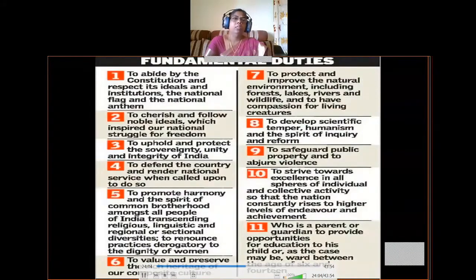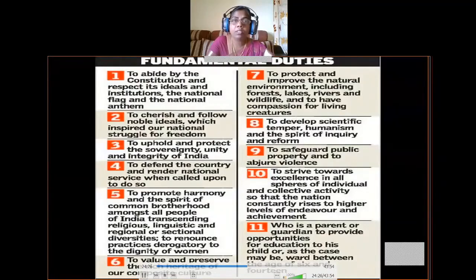Okay, the first fundamental duty was to abide by the Constitution and respect its ideals and institutions, the national flag and the national anthem. So that means every Indian citizen should abide by the Constitution. That means should obey the Constitution and also respect its ideals and institutions.